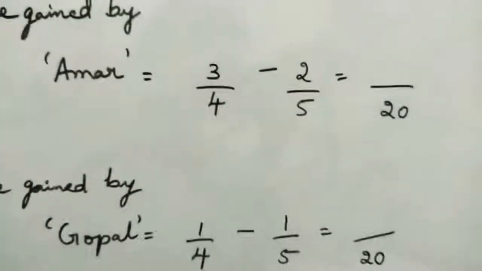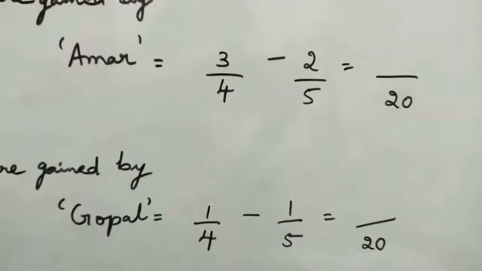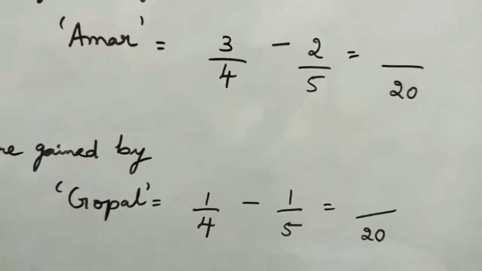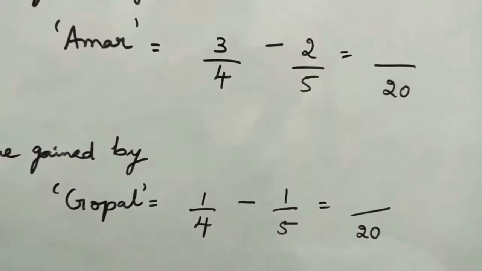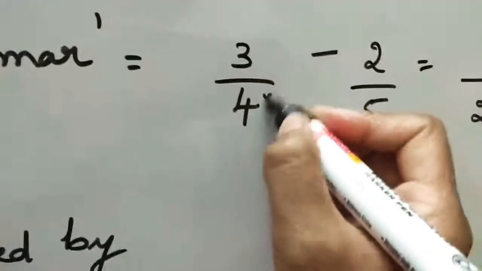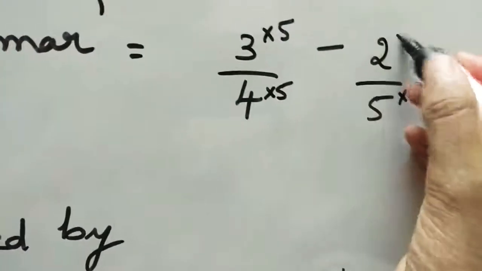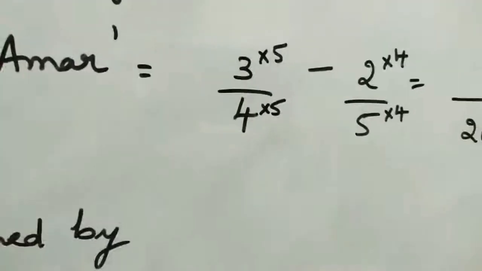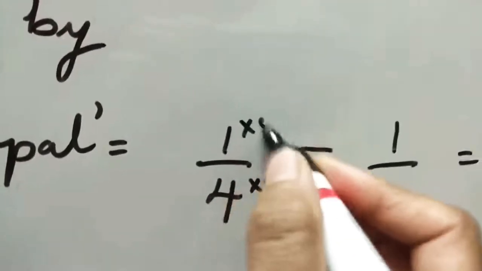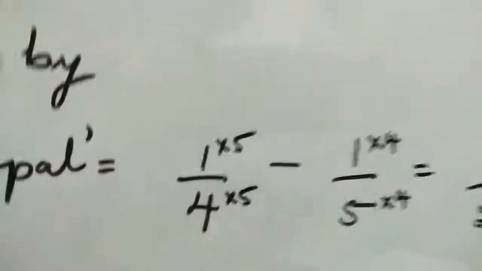Whenever the denominators do not go in the same table, you can just multiply them directly, and that will be the LCM. So 4 fives are 20, take the same; 5 fours are 20, take the same. The same way for the next fraction as well.